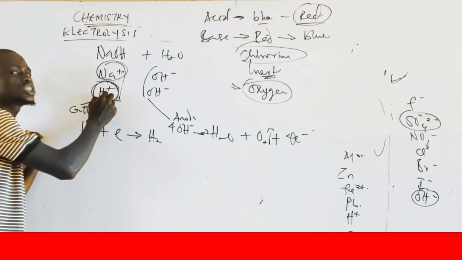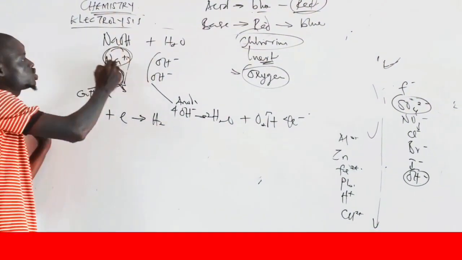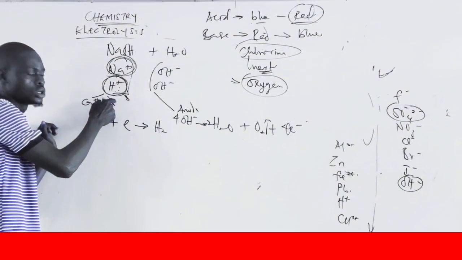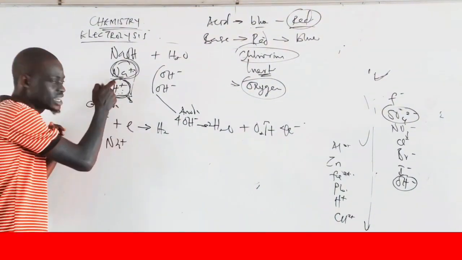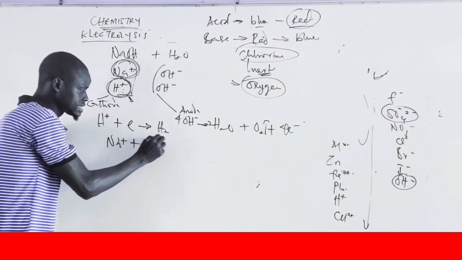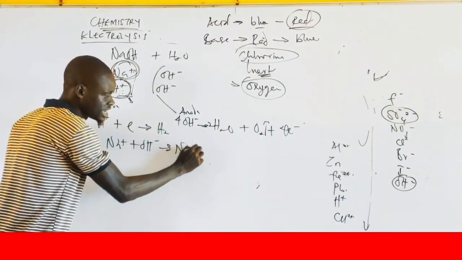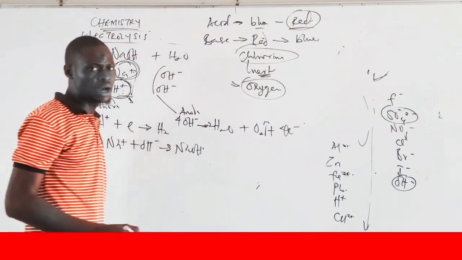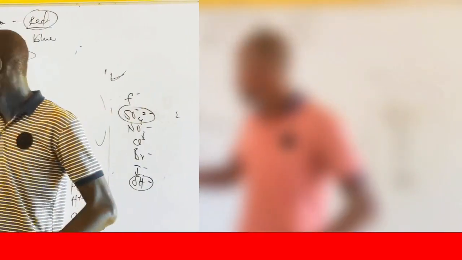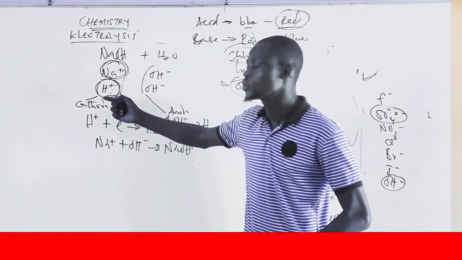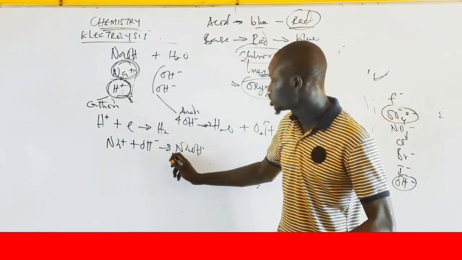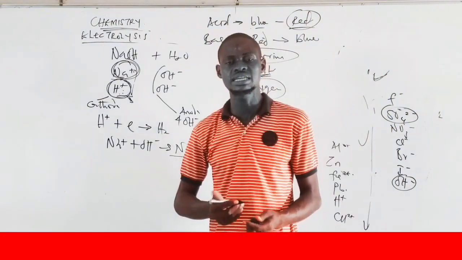And if more hydroxide ion is produced, don't forget that there is sodium ion in that cathode. So the hydroxide ion produced will react with that sodium ion that is left here to formulate sodium hydroxide back. So what is happening there is that at the cathode, concentration of sodium hydroxide will increase. Why? Because of the production of OH minus. So concentration of sodium hydroxide will increase at the cathode.